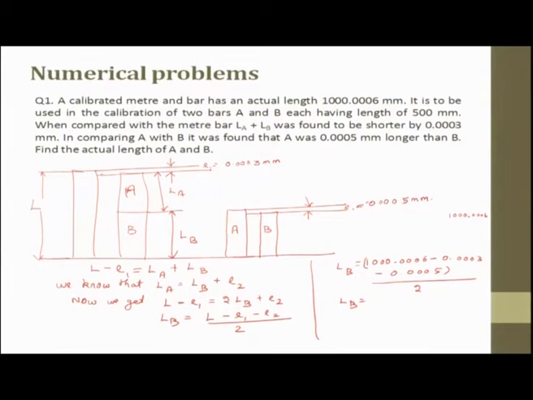1000.0006 minus 0.0003 and minus 0.0005. So, it is approximately 8 you have to minus.